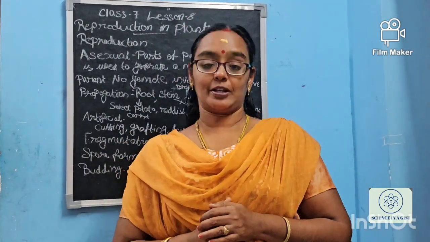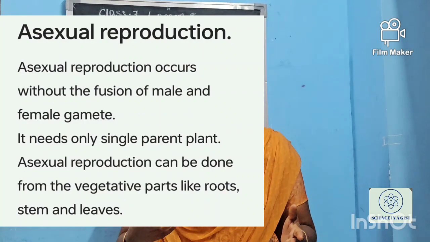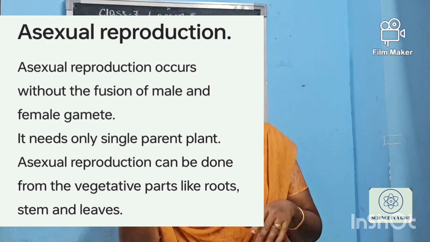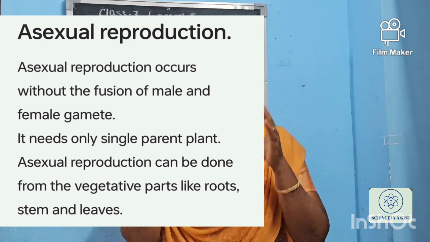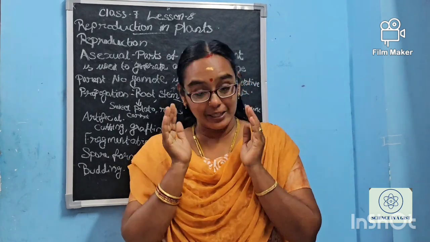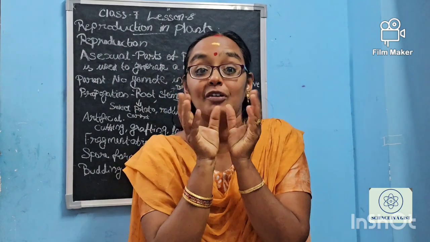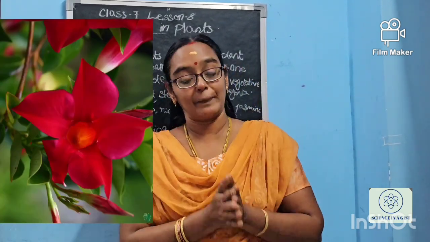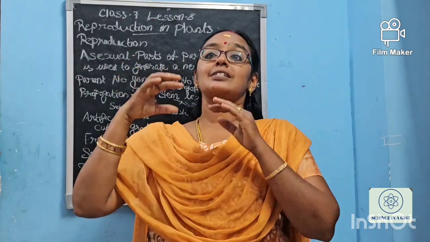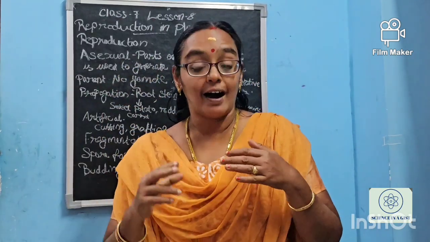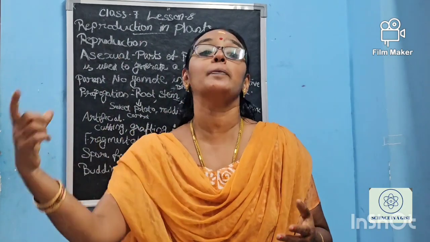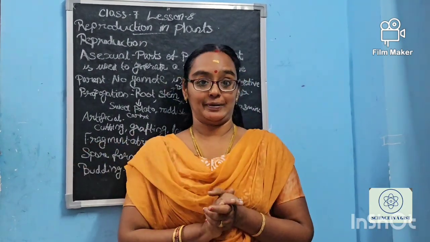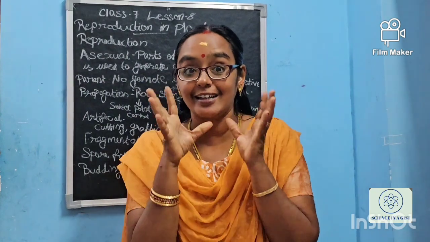This is asexual reproduction. And sexual reproduction means we should not feel that there is a male plant and a female plant. Such an absurd thinking should not be there. In the plant there is a sexual part, that is the flower. This is the only sexual part of the plant, and the root, stem and leaf are the way through which asexual reproduction will happen, and through the flower sexual reproduction will happen. Is the idea a little clear for you?